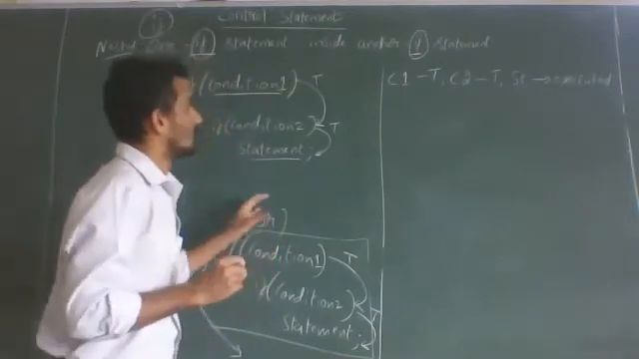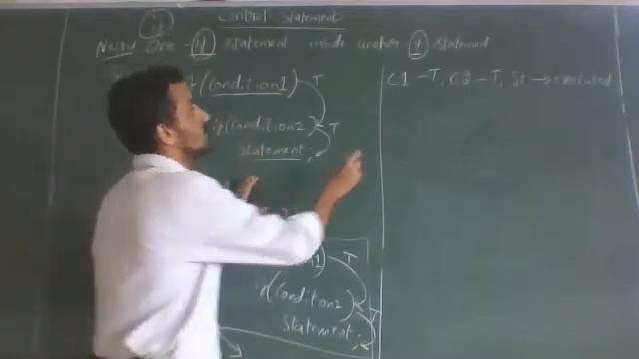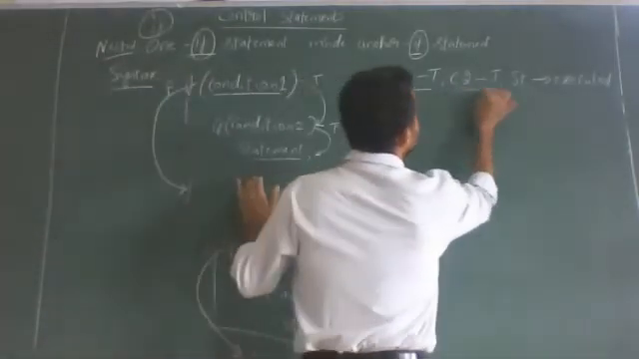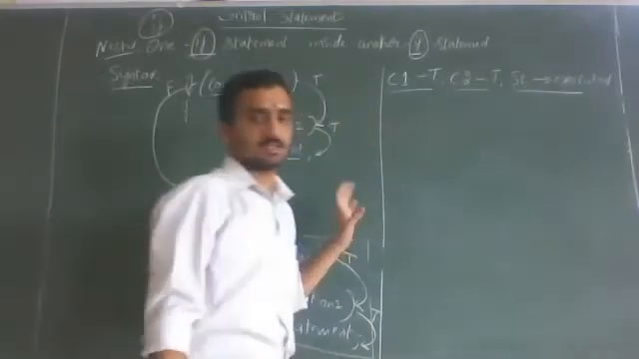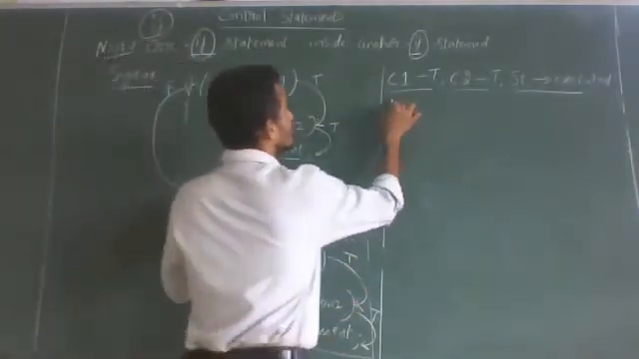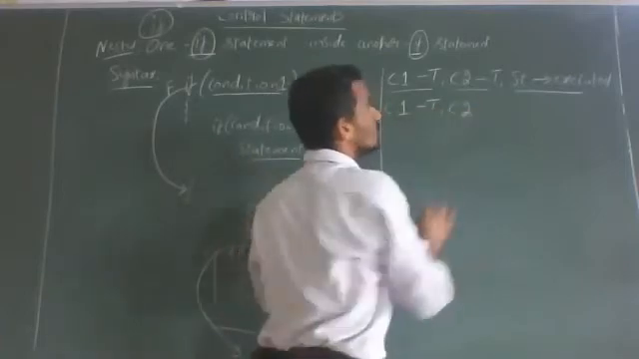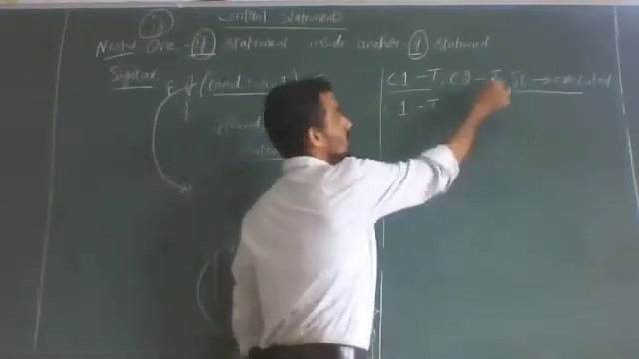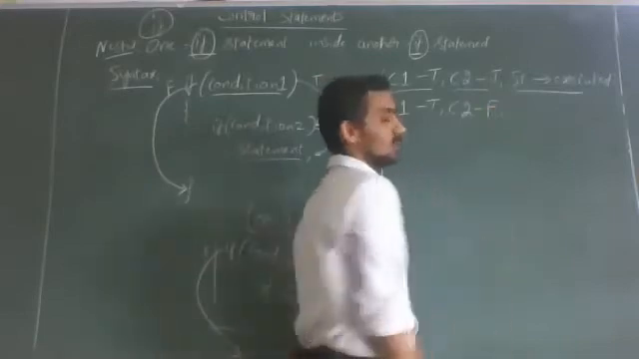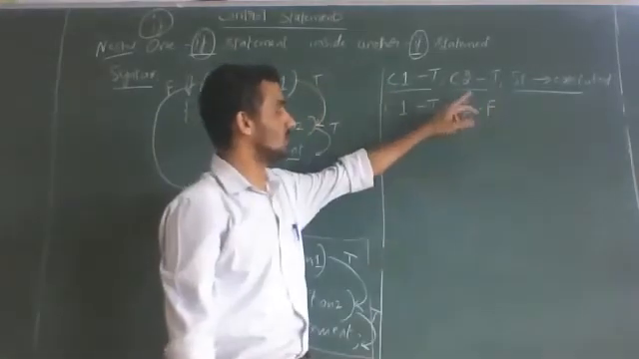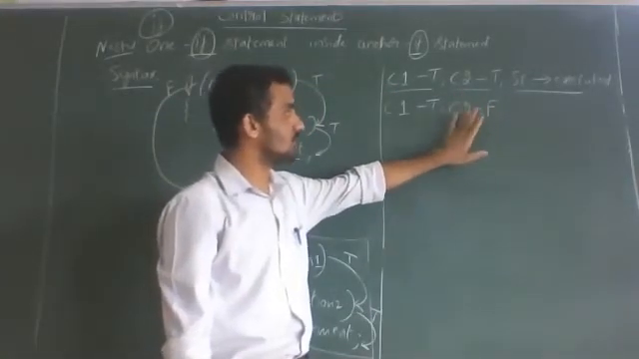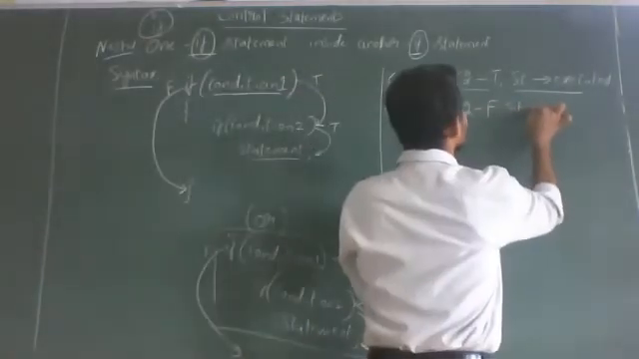Now coming to this nested if. C1 is true, C2 is also true, so the statement is executed. Yes, this is okay. Now let us consider C1 is true. For a condition there are two results, right? True and false. They have taken true; next time you take false. First time you take true, second time you take false. If it is false, the statement is not executed.